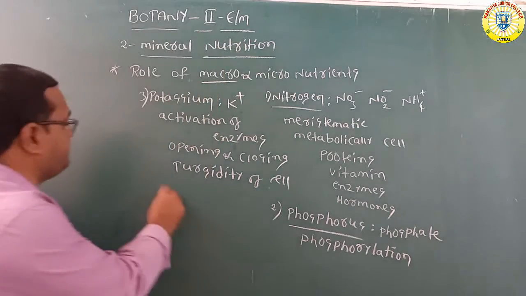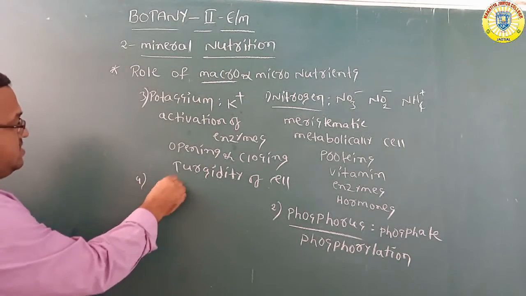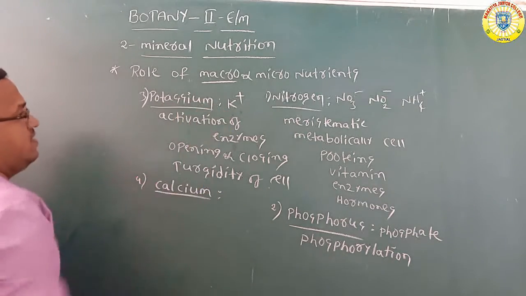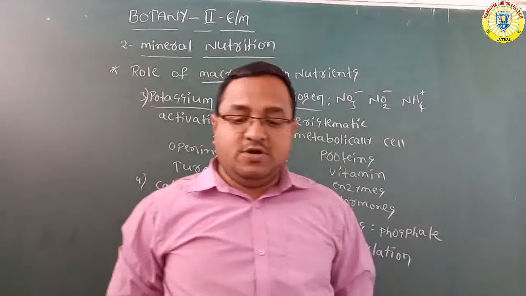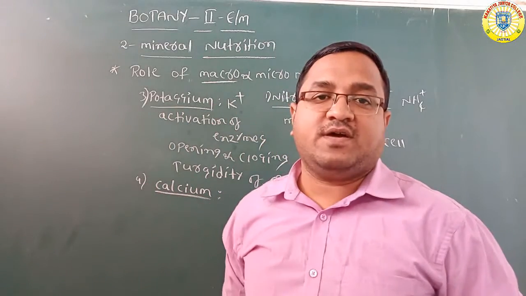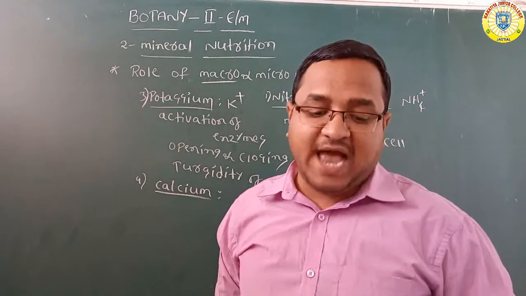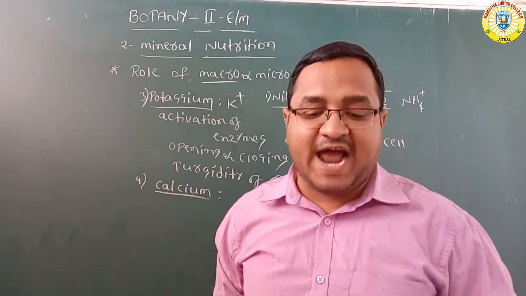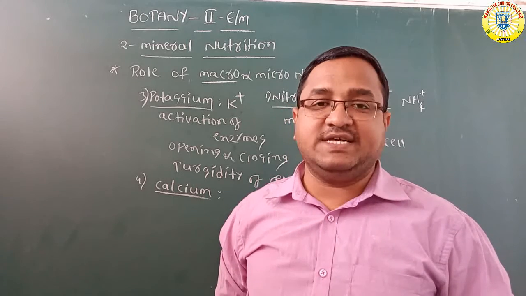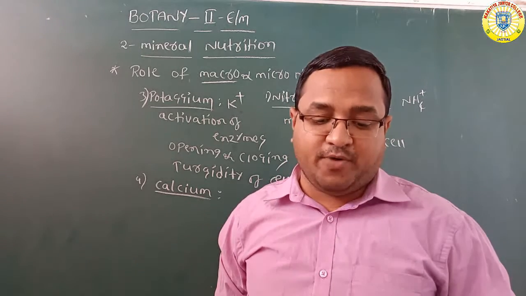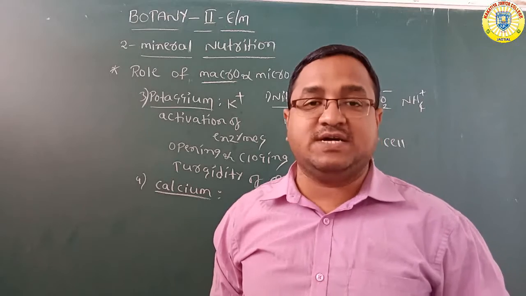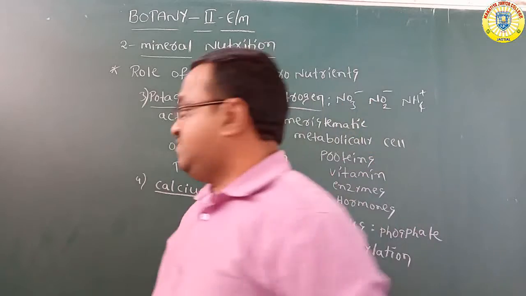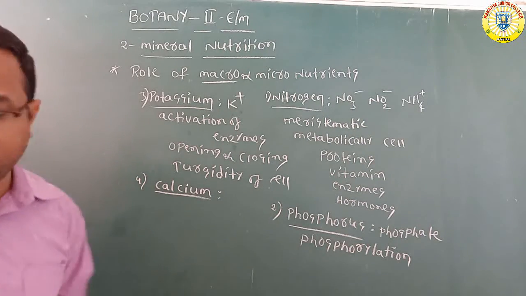Next, calcium. Plants absorb calcium from the soil in the form of calcium ions. Calcium is very useful for activation of enzymes, and it is an important element in photolysis of water during photosynthesis.